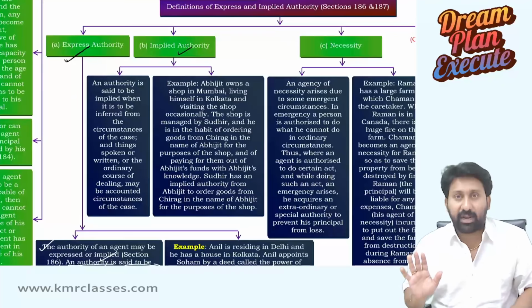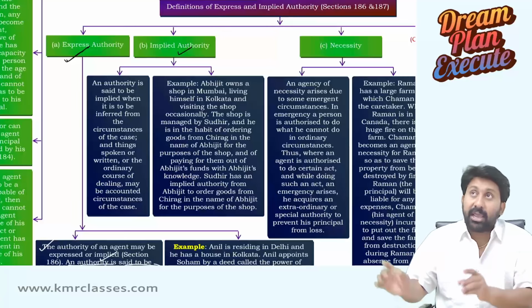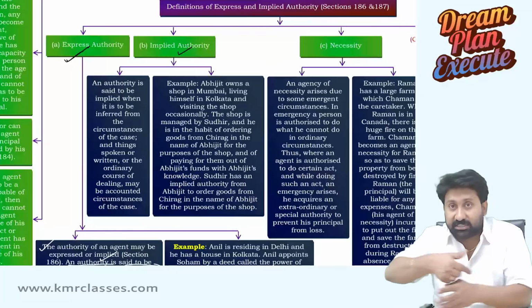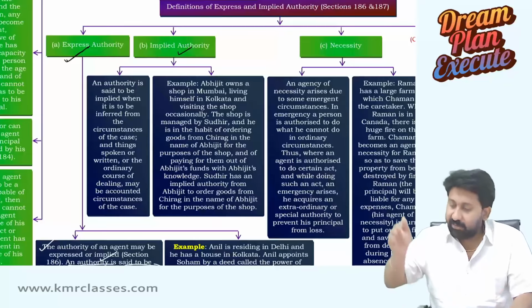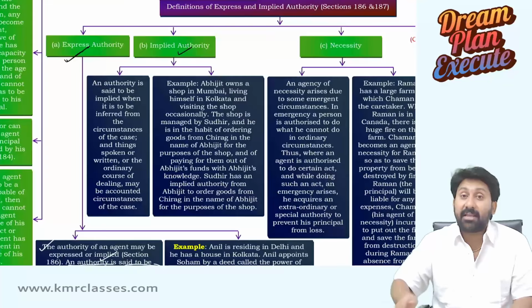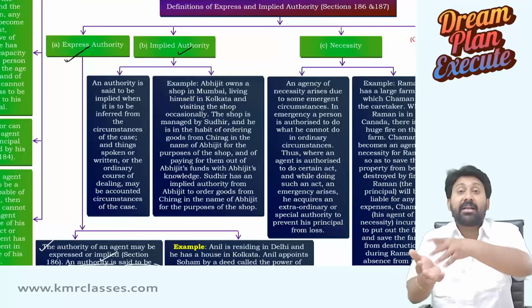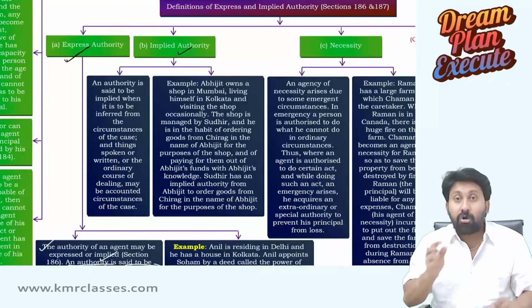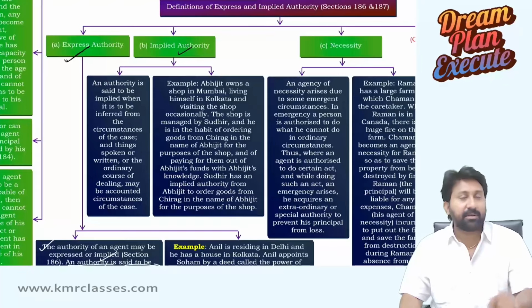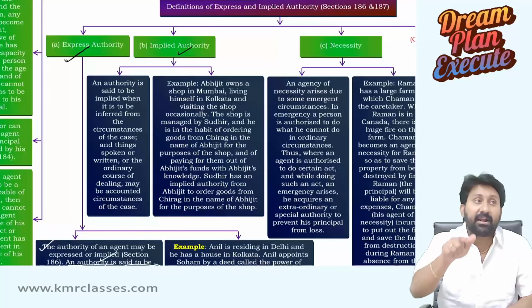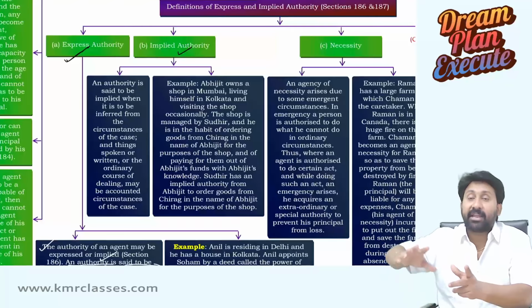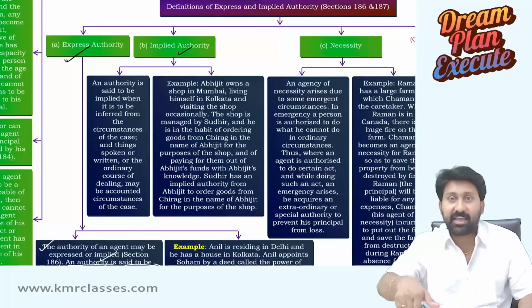That's what he wanted to tell. Means what? Though the name of the appointment is expressly not an agency, the entire ecosystem, when you see, there is a person, there is another person. This person can do something. This fellow in the name of manager is doing all those things on his behalf and gets a commission on whatever he has done. Though by express words, nothing is there, still there is an agency, because this is an agency by an implied authority. Means what? Nothing is said by words, but the way in which you are acting gives rise to a feel that there is an agency.